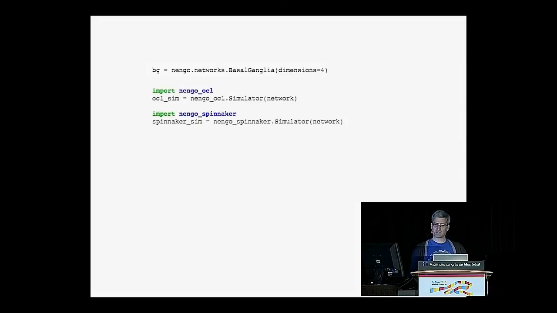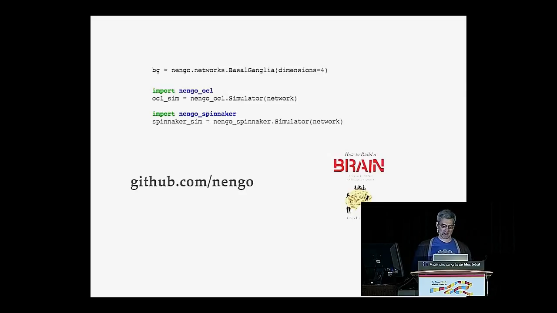Similarly, we've been working on ways of scaling up that are specific to different types of computing platforms. So you can get this Nengo OCL package, which includes a simulator that will run the exact same Nengo model, but it will run it using an OpenCL backend, which means that you can run it on GPUs. We also have a backend that runs on Spinnaker neuromorphic hardware, which is an exciting project coming out of the University of Manchester. So these are all the ways that Nengo is helping scale up to the whole brain level. And if you're interested in these types of things, you can go look at our GitHub organization, github.com/nengo.